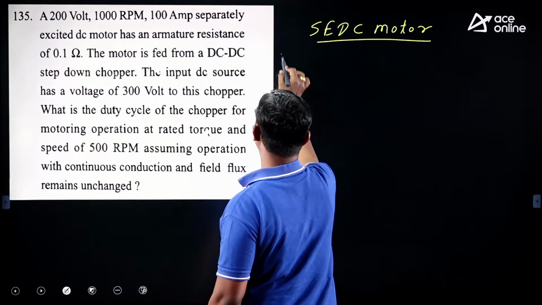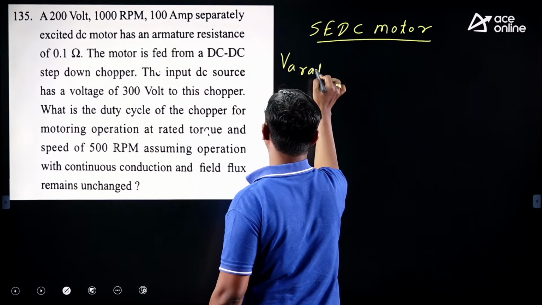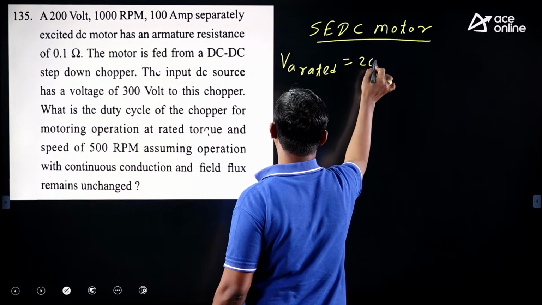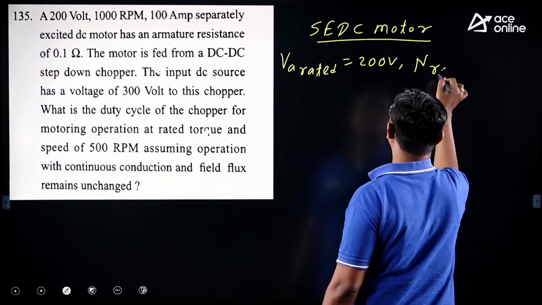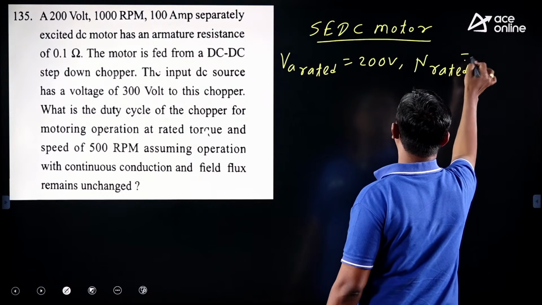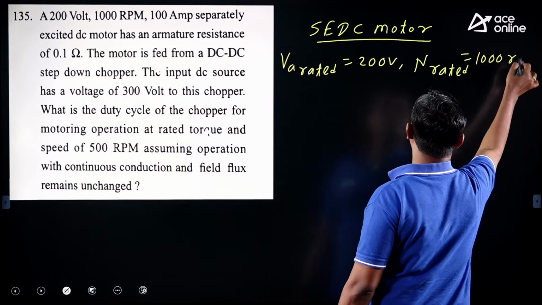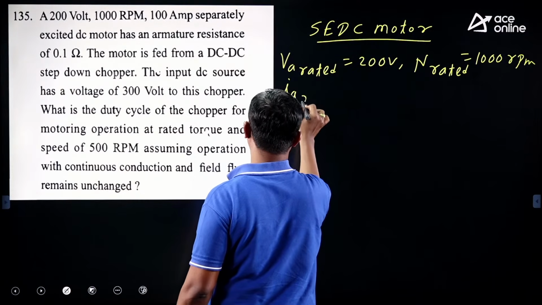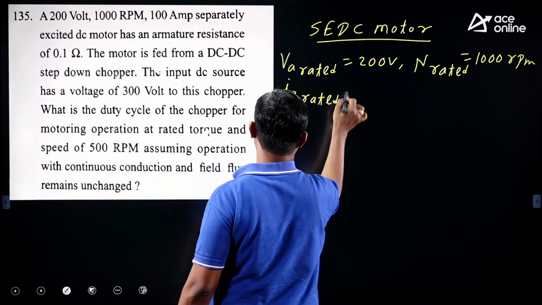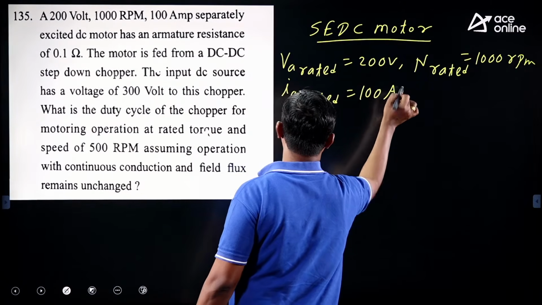It is given that VA rated is equal to 200 volt, N rated is 1000 RPM, IA rated is 100 ampere.